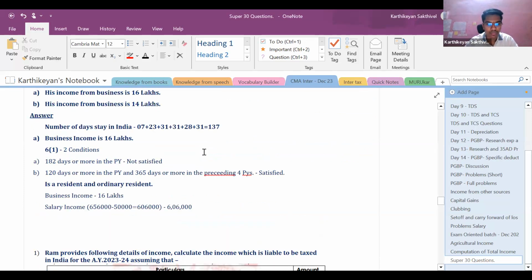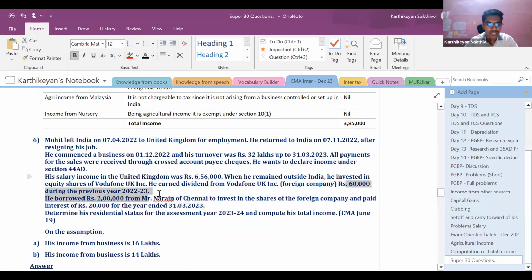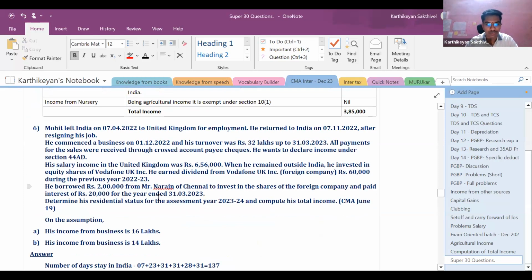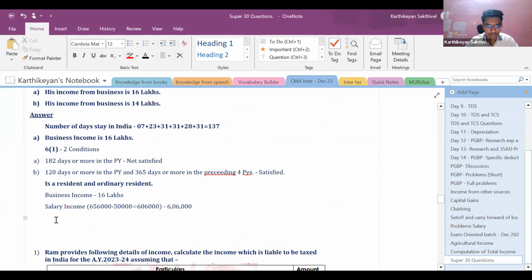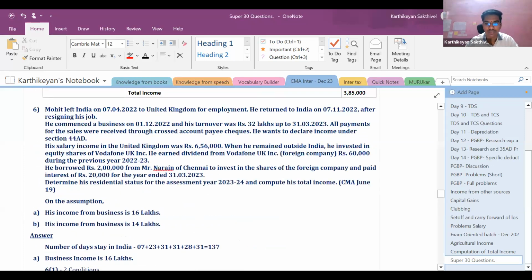6,06,000. Next, he invested in equity shares of UK Inc. He earned a dividend of rupees 60,000 during the previous year 22-23, and he paid interest of 20,000. So this interest deduction is limited to 20% of the dividend income. It is to be taxed under the head income from other sources. What is the dividend income?